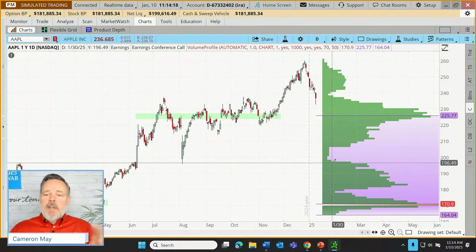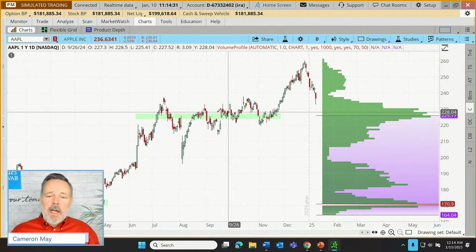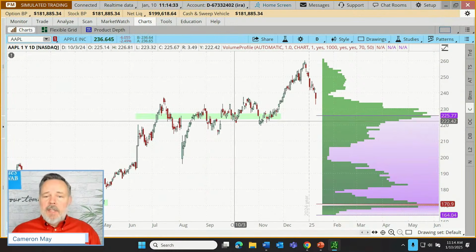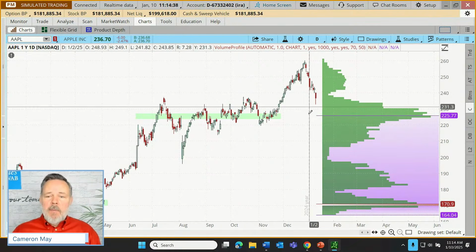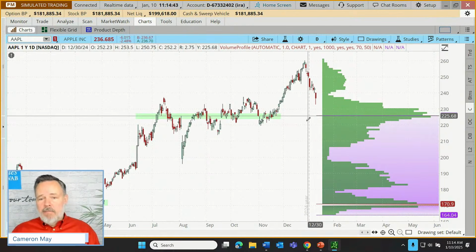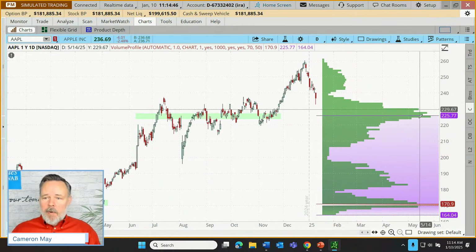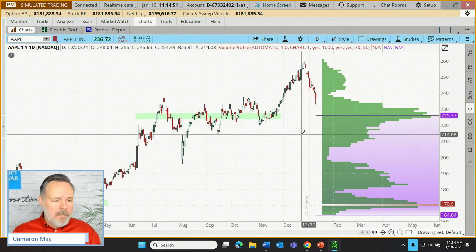So what traders commonly do is they may assign a greater weight to those levels where there's been lots of trading volume. The assumption there being that might act as areas of support and resistance. If there was lots of interest in trading the stock throughout the year or the week or the month at a specific level, and we get back down to that level, let's say we're coming down from above, that may act as a support level. If we're rising up from below and we're approaching one of these node levels, maybe that'll act as resistance.